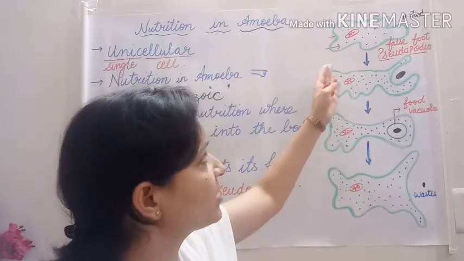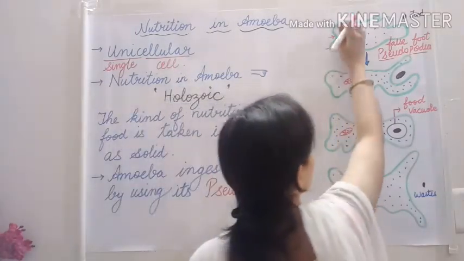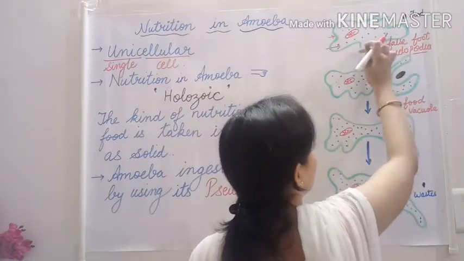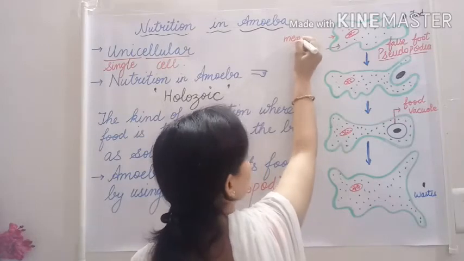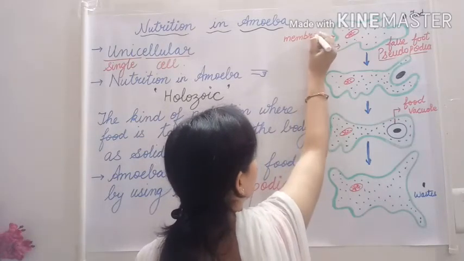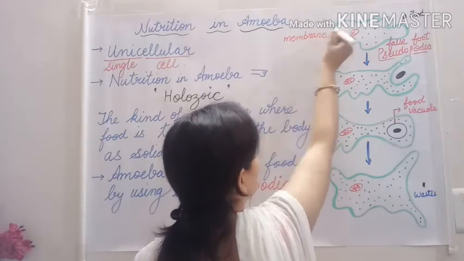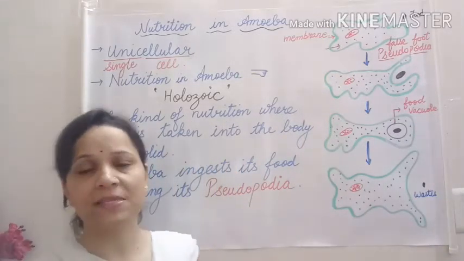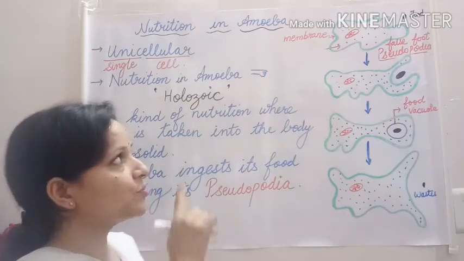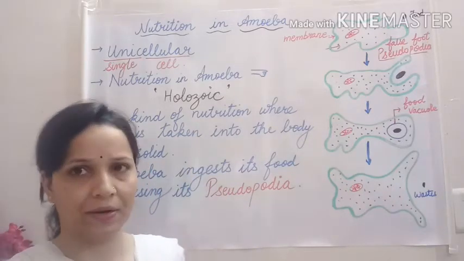You can see in the picture also, this outer covering is a membrane.